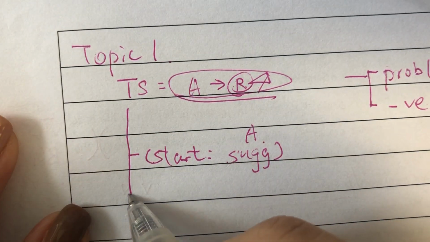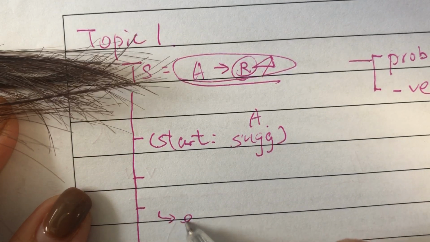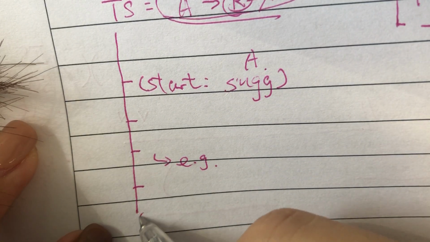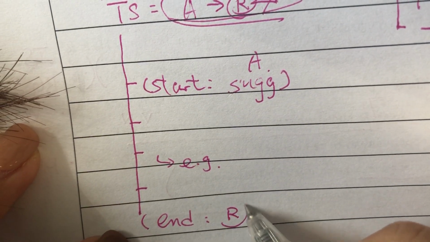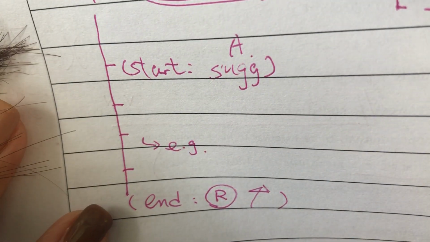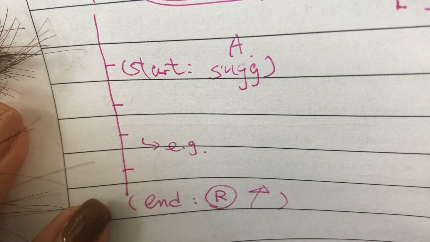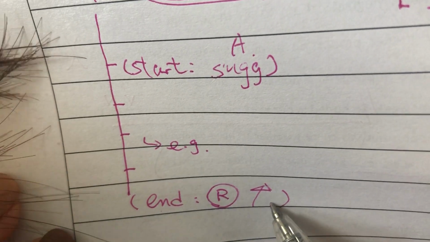And then the logic, a few steps. You may add in some examples in between. Lastly, the ending part would be that the relationship between the family members will improve. Or you can say the love is added back and the quality will be enhanced. Anyhow, the ending point will be that the relationship will be improved.